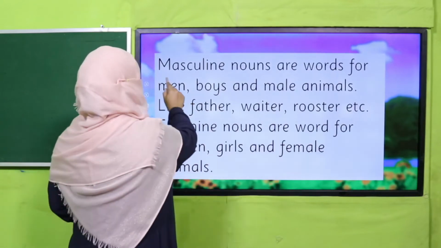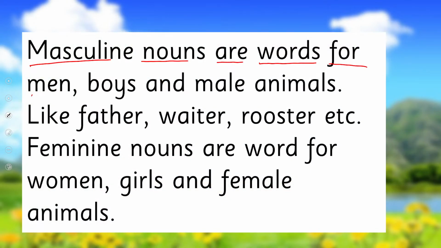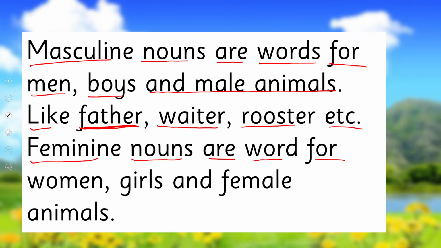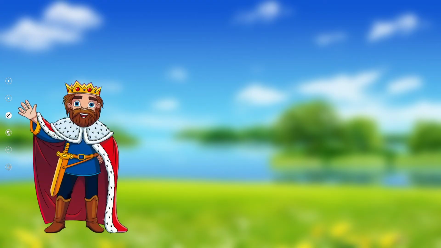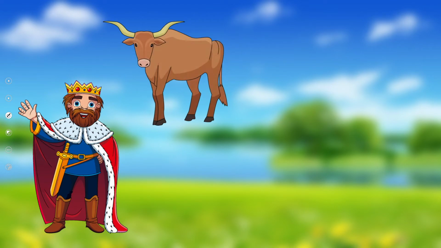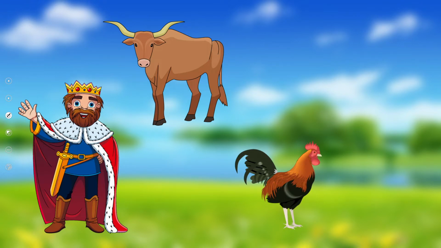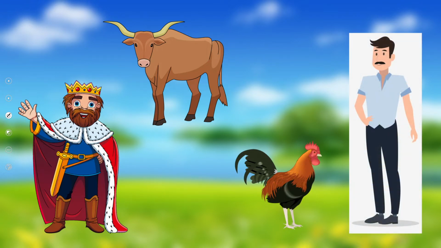So here we go. Masculine nouns are words for men, boys, and male animals. Like father. When I say father, it means I'm talking about a male. Waiter, rooster, etc. And feminine nouns are words for women, girls, and female animals. For example, king. When I say king, I'm talking about a male. So king is a masculine noun. Bull is a male animal, so it's a masculine noun. Rooster, masculine noun. And man, masculine noun.